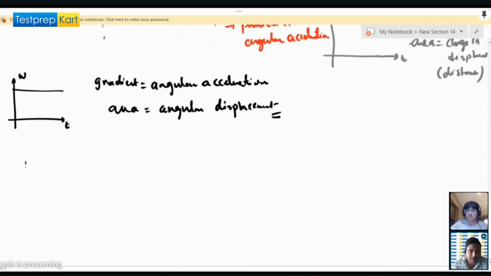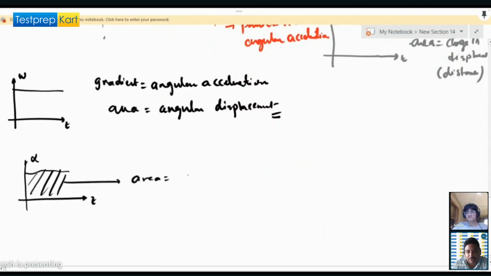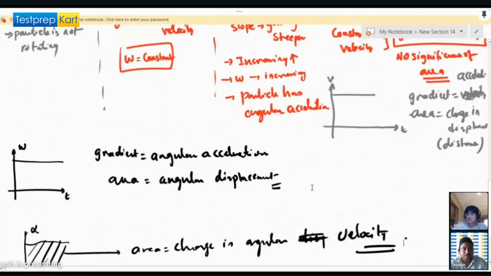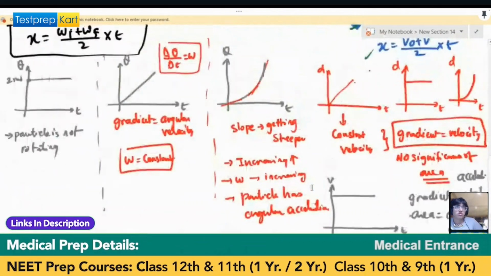So gradient will be angular acceleration, and area will be the angular displacement. And if we have the alpha against t graph, in this the area will tell us the change in angular velocity, not displacement. This is fine, right? Make a note of this. Note down this very quickly.